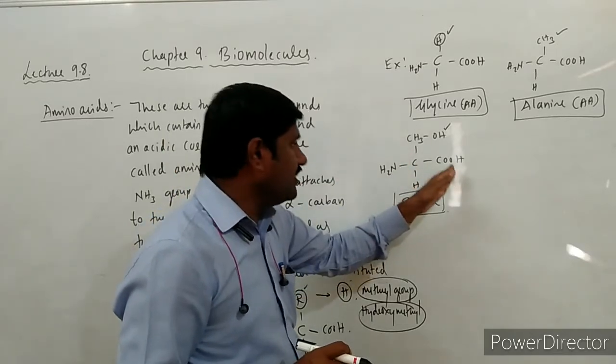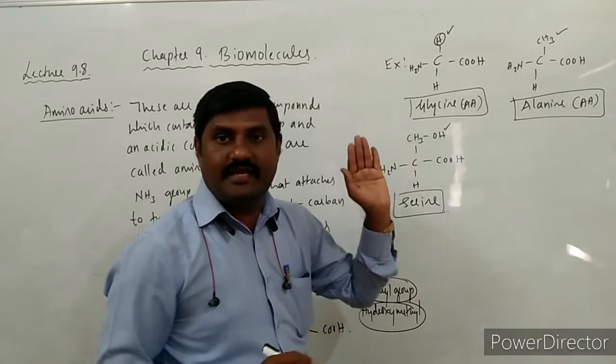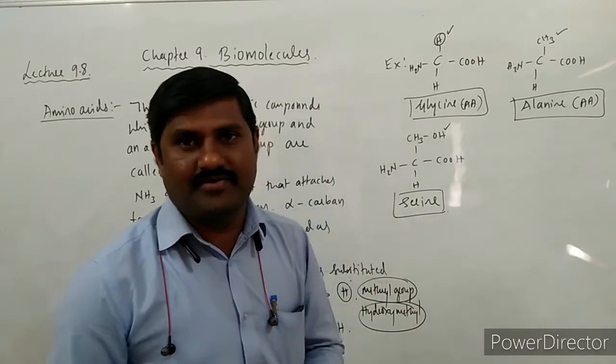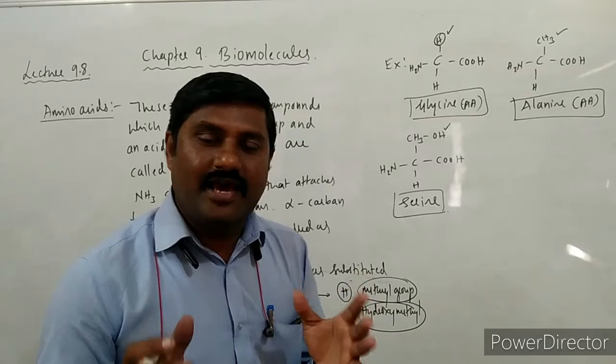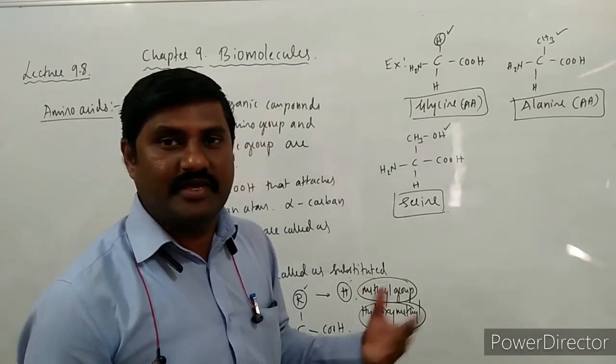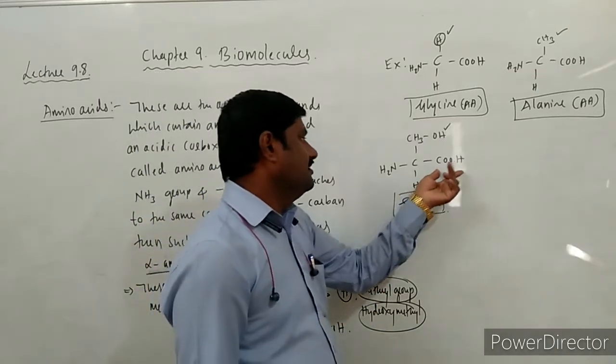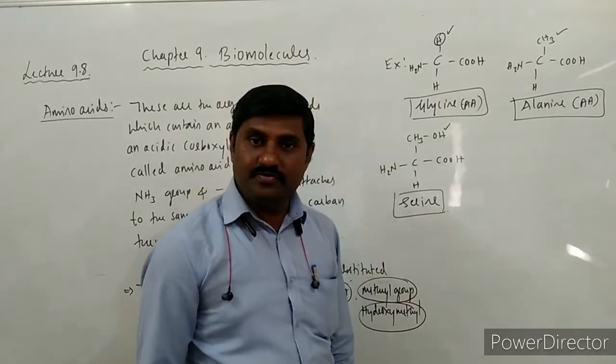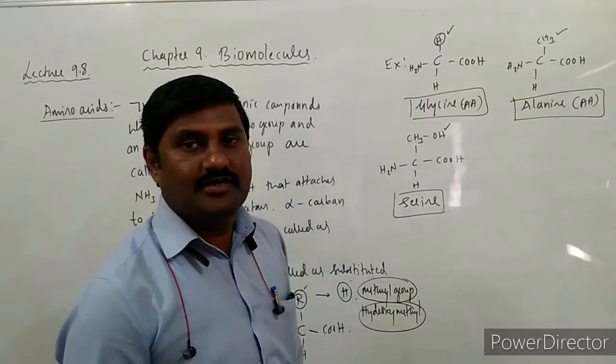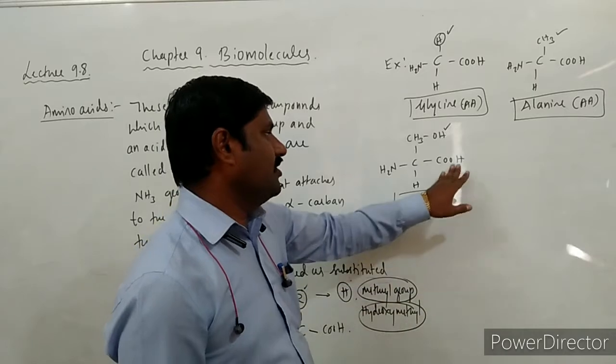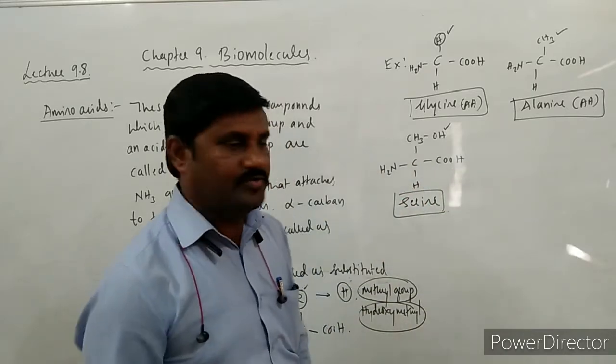If one carboxylic group and one amino group are there, then they are said to be neutral amino acids. So this way, they have been classified into different types based on the number of these substitution groups, that is, carboxylic groups as well as amino groups.